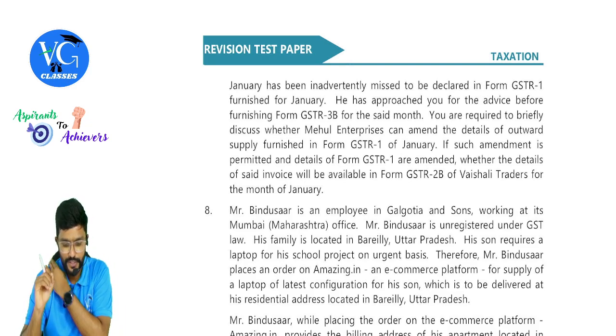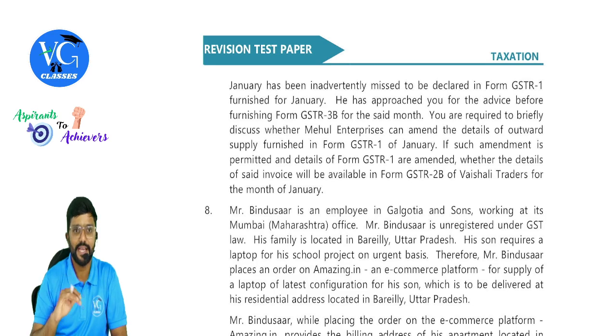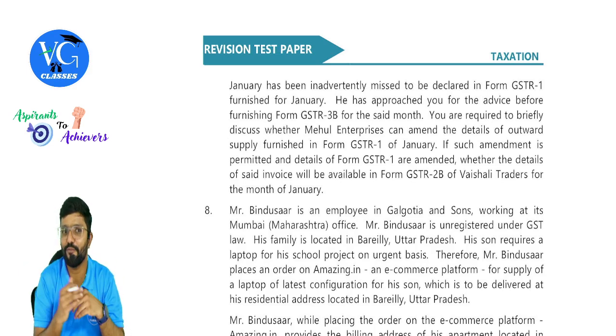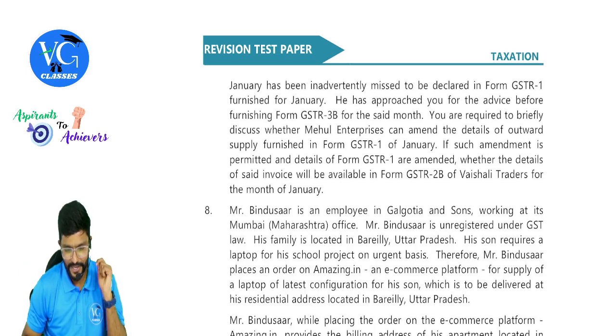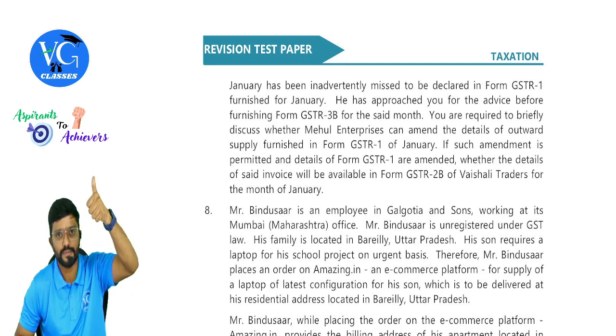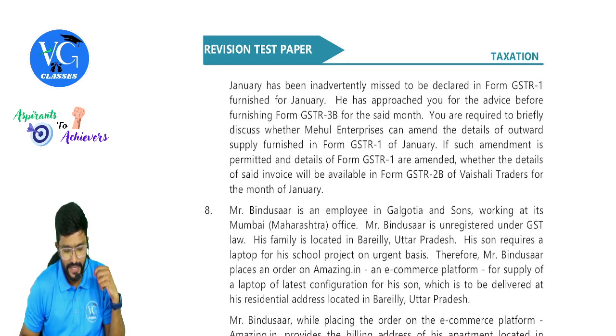He has approached you for the advice before furnishing Form GSTR 3B for the said month. Okay, he has come to you before filing 3B. After filing 1, but before filing 3B. In this gap, what can you do? 1A, good. You are required to briefly discuss whether Mehul Enterprises can amend the details of outward supply furnished in Form GSTR 1 of January. Yes, we have something now called GSTR 1A. If such amendment is permitted and details of Form GSTR 1 are amended, whether the details of said invoice will be available in Form GSTR 2B of Vaishali Traders for the